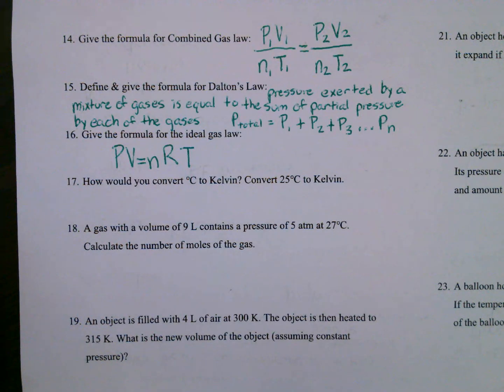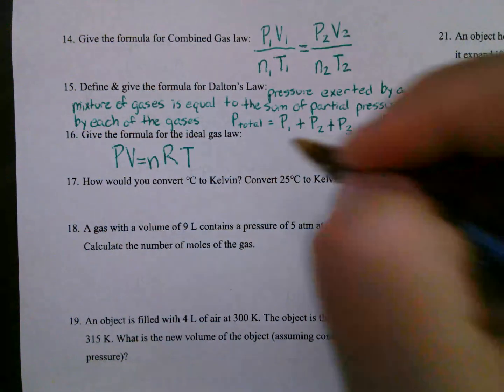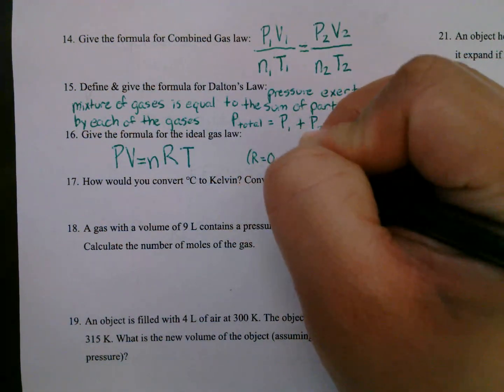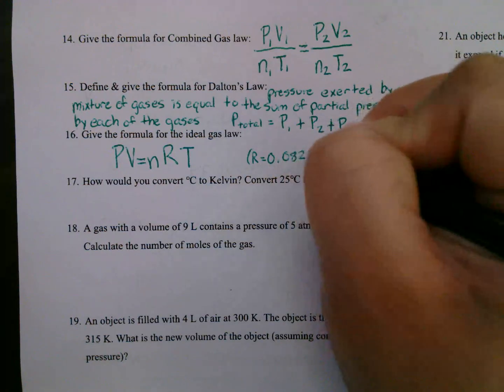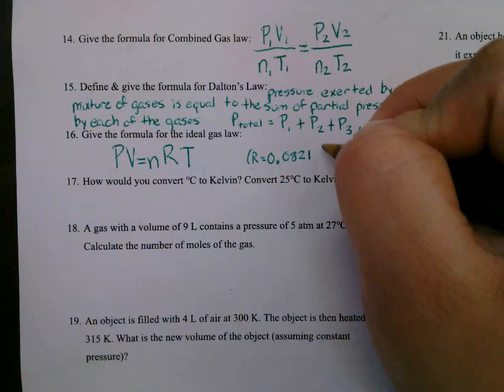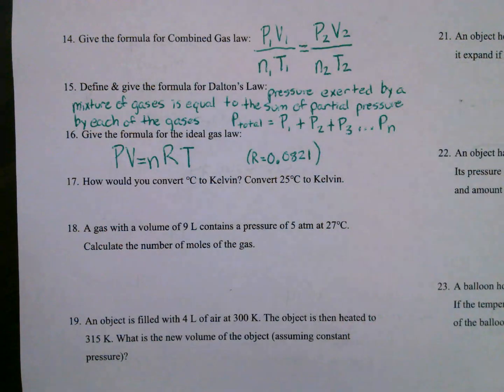And R for the constant, since we're only using atmospheres this time, I'm going to write down that R is always going to be 0.0821. I'm not going to write the units for that, but it's liters times atmospheres divided by moles times temperature.